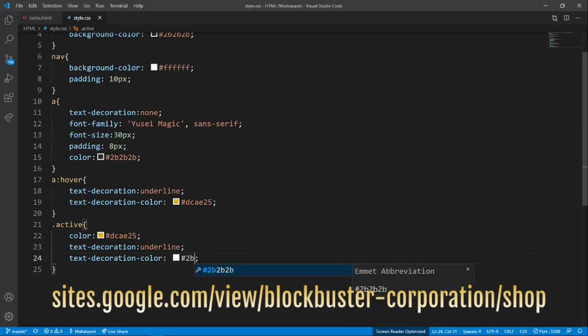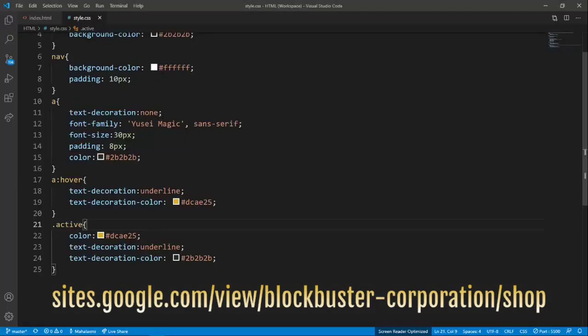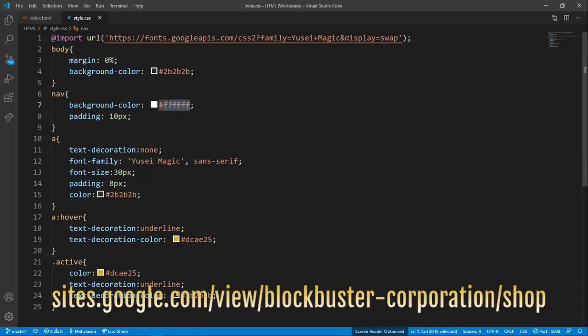So that's like an alternative. So yeah, we have done that. Possibly what other thing we can do is change this to full black, the navigation bar.